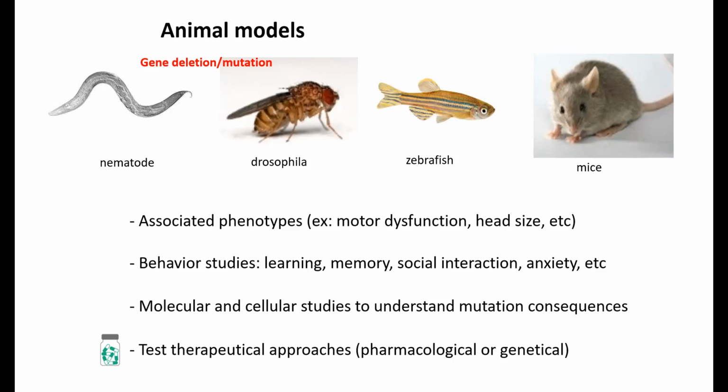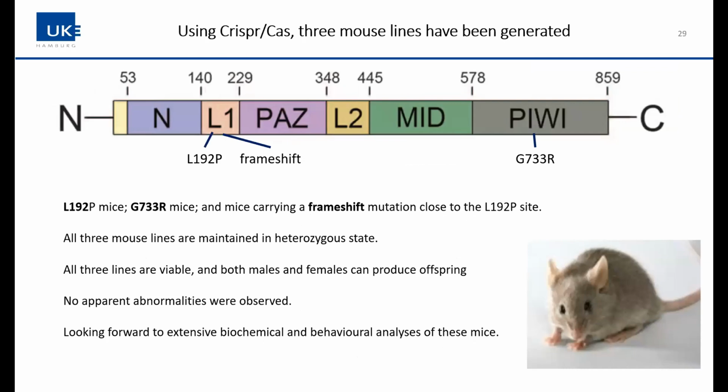But also we can go into mice. My system of choice here is the mouse. And we have put 3 variants which are relevant into the mice. And really it's a collaboration with Davor. Davor does all the sequencing, if it's really in there or not, and confirms this. So we have the leucine 192 protein mutation in mice. We have this 733 mutation in the mouse. And we also, by chance, generated a mouse carrying a frameshift in this article, which will be a loss of function loss.